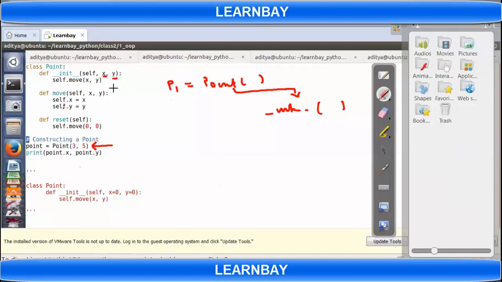Control will jump to move function, again with x and y, meaning 3 comma 5. And here I am creating x and y.